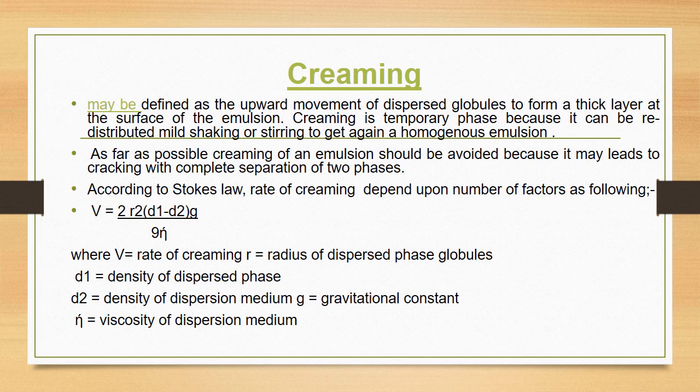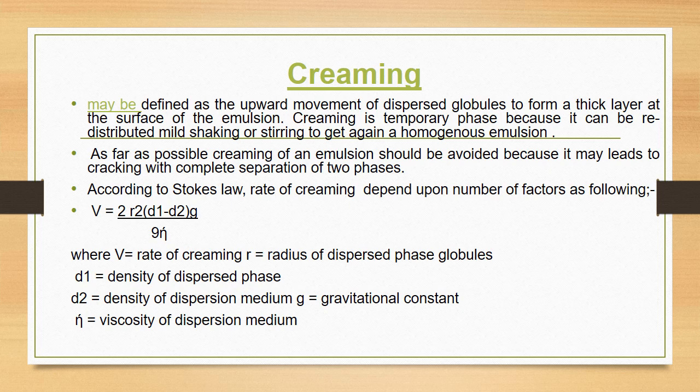Next we will see what is creaming, what are the reasons for creaming, and how you can reduce creaming in the emulsion. Creaming is defined as the upward movement of dispersed phase globules to form a thick layer at the surface of the emulsion, which can be redistributed or redispersed by shaking. Since it can be redispersed by shaking, we call it a temporary phenomenon. But as far as possible, the creaming should be avoided because, as we said earlier, it may lead to cracking